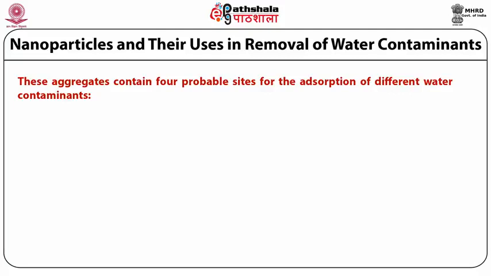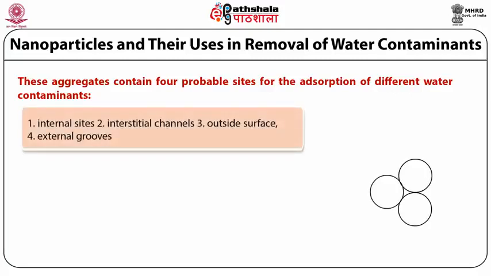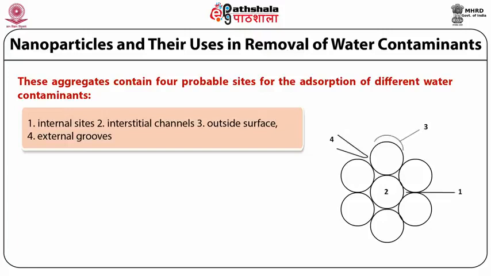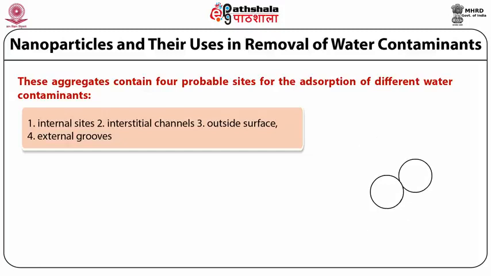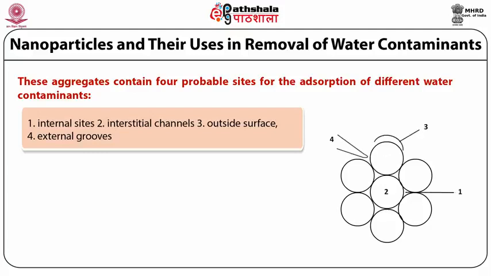These sites are internal sites, interstitial channels, outer surface, and external grooves. As shown in figure 1, the first is the internal site, second is the interstitial channel, third is the outer surface, and fourth is the external groove. Now the question arises, where does the maximum adsorption occur?